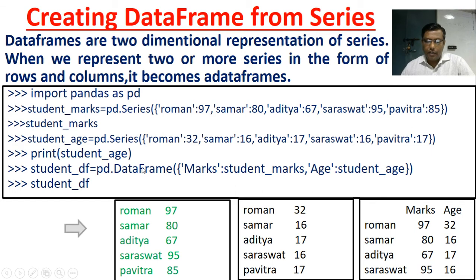In a data frame, if keys are there in dictionaries, these keys become the column index. And these two dictionaries' keys become the row index. Look here, Roman, Samar, Aditya, Saraswat. So these are the row index, and these are the values in this data frame.